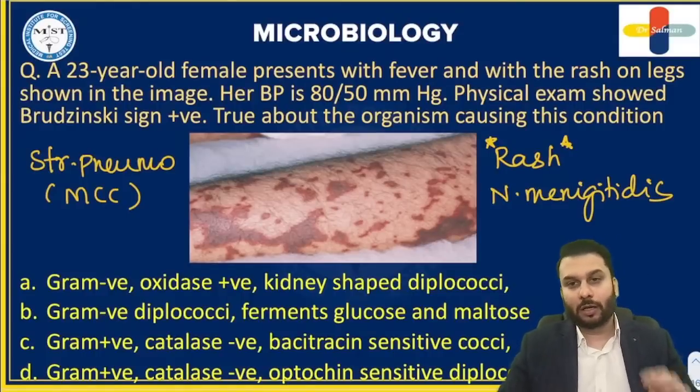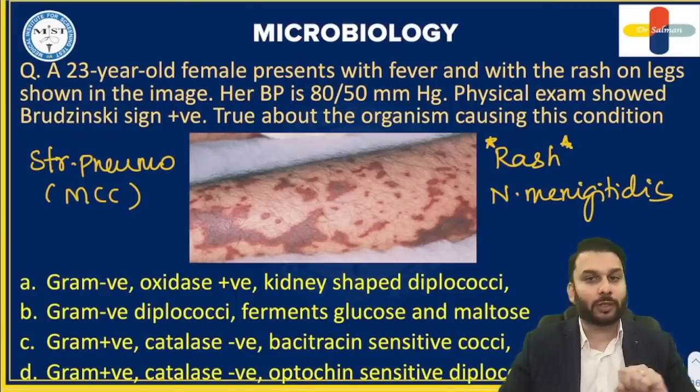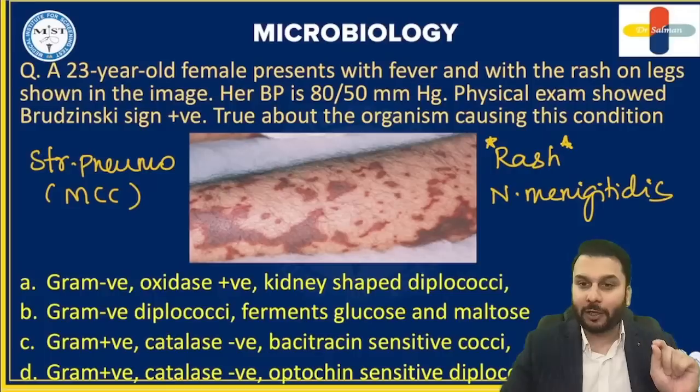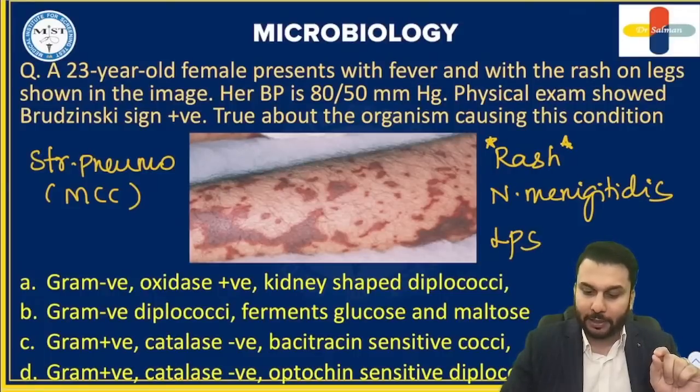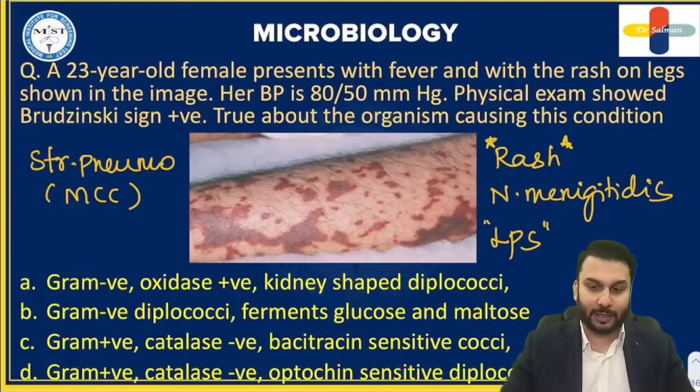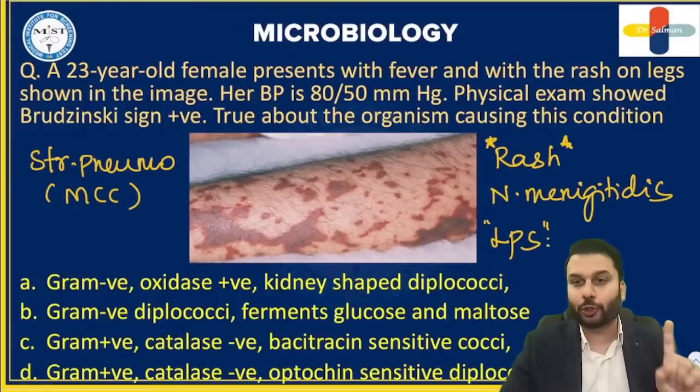We have said one more thing happens here, that is hypotension and shock. Hypotension and shock happen because of excessive endotoxin release called LPS. You all know endotoxin is made up of lipopolysaccharide, and I've told you if lipopolysaccharides are released in excess, they can cause shock as a presentation, right?